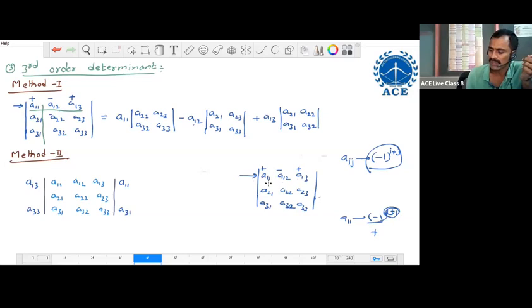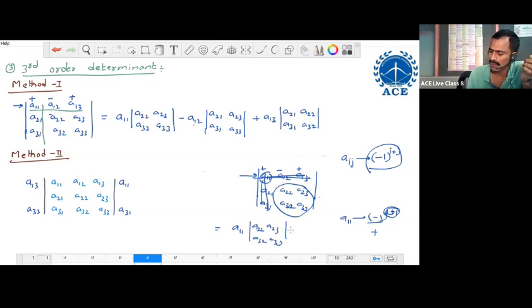To expand along this row, we choose the first element A11 along with the sign, plus A11. After choosing this element, delete the corresponding row and corresponding column. After deleting the corresponding row and column in the 3 by 3 matrix, we obtain a 2 by 2 matrix. For this 2 by 2, we take the determinant A22, A23, A32, A33.